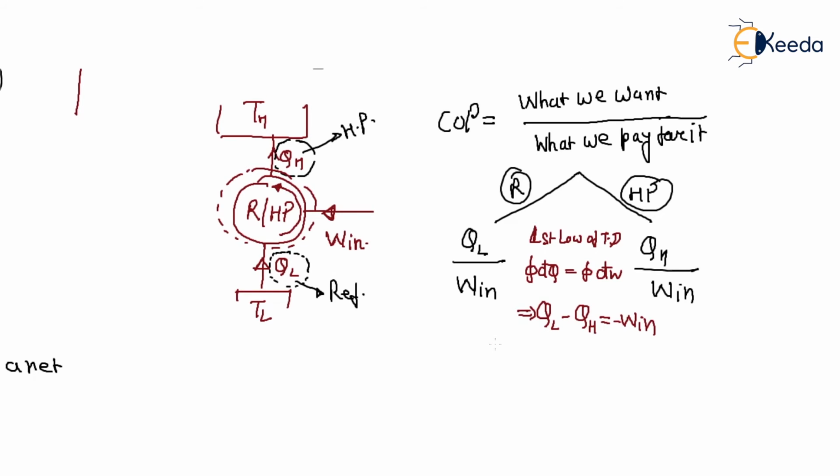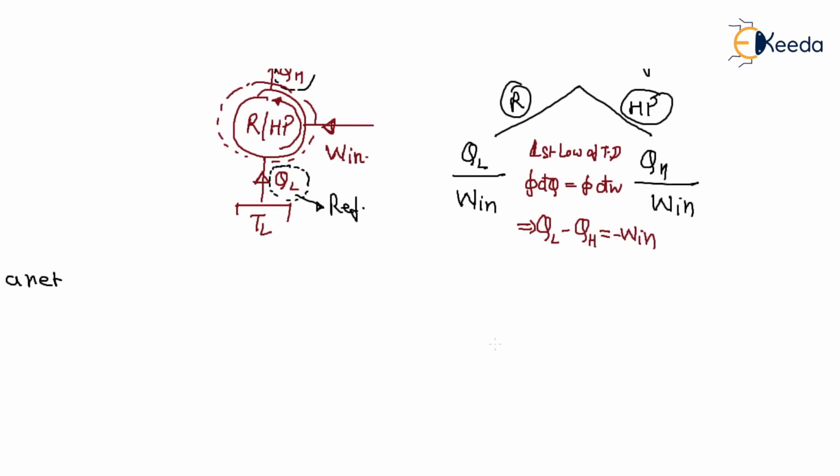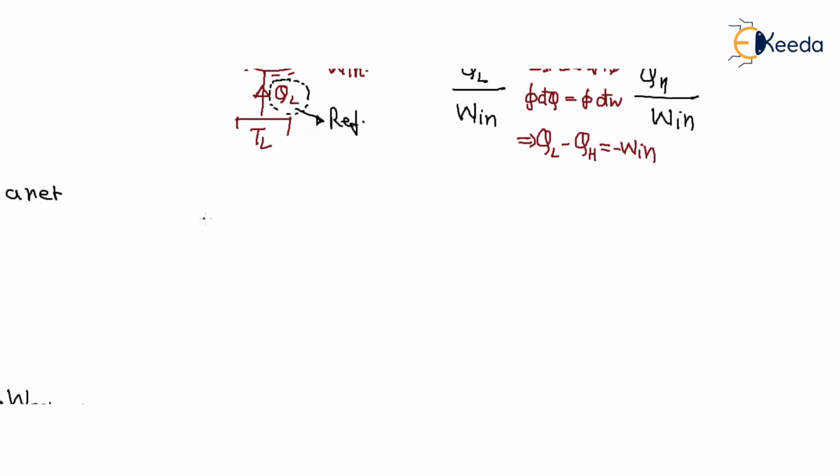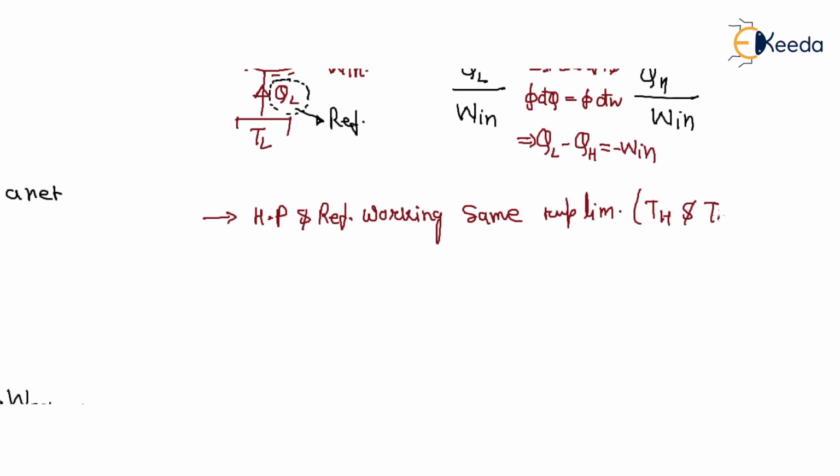If the heat pump and refrigerator are working between the same temperature limits, TH and TL, what is the COP of heat pump minus COP of refrigerator?